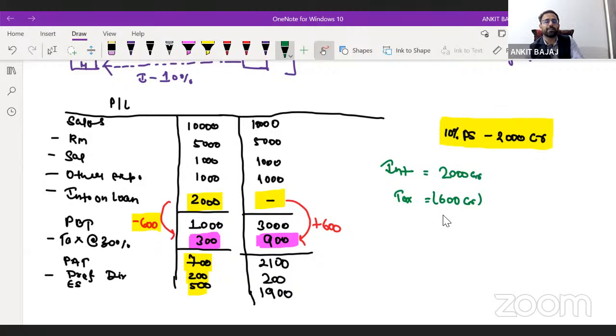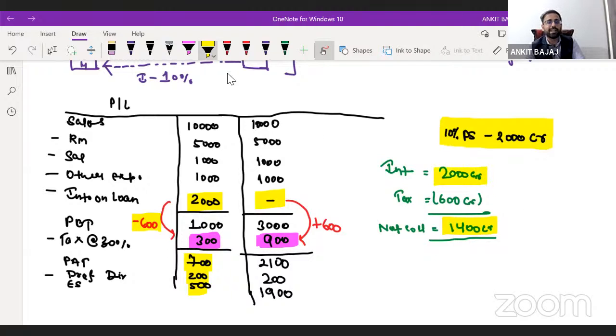So if I ask you what is going to be the net cost, the net cost of interest is going to be 1400 crore rupees, right? So indirectly, just because the company is paying interest, the company is able to save tax. Whenever you calculate the cost of debt, you have to take the net cost, not the full cost.